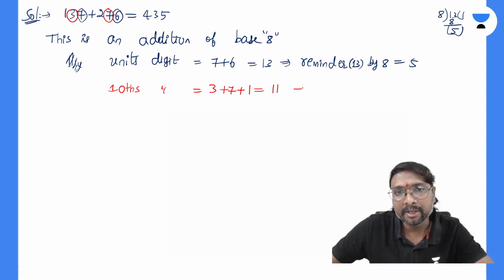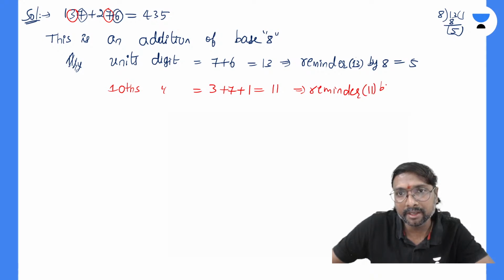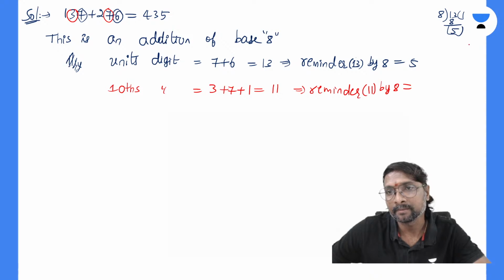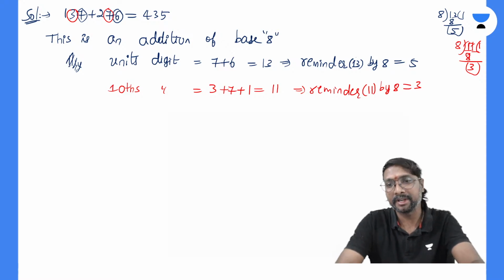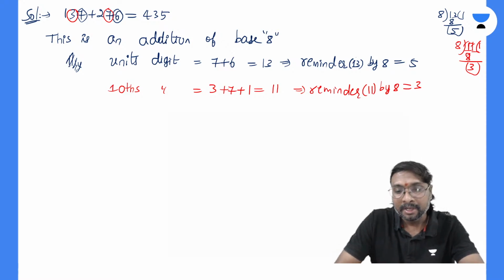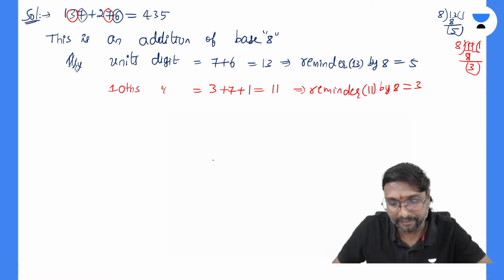Now tell me, what is the remainder of this 11 by 8? 8 ones are 8, so what you get is 3. It is your 3, right?